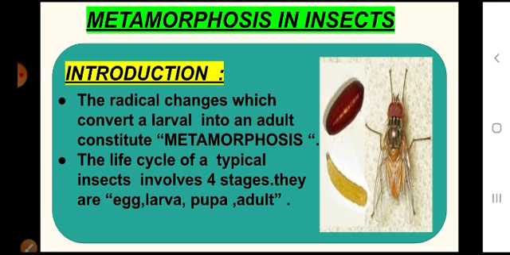In some insects, the young one is called a nymph, because the nymph is terrestrial in habitat. It looks like the adult except in size, coloration, sexual immaturity and absence of wings. This type of nymph is present in cockroaches.